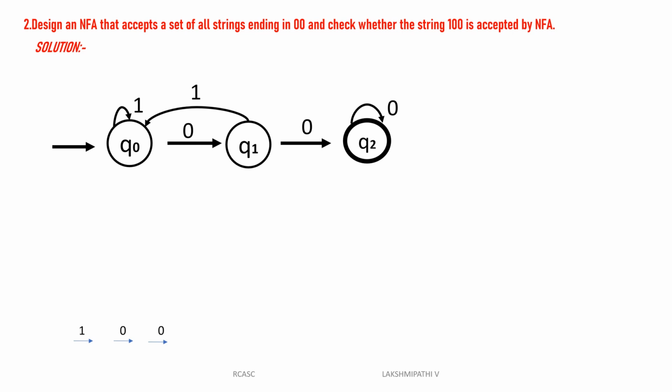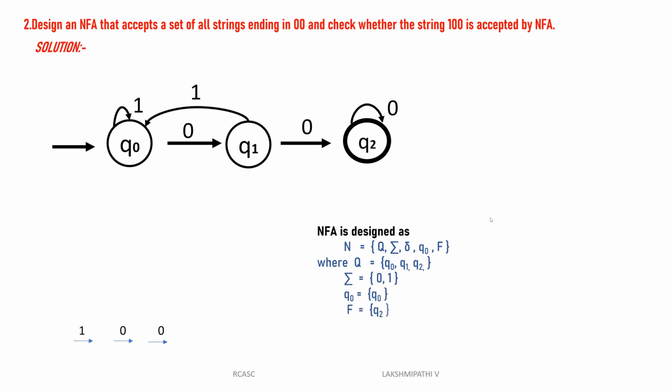Then according to this we can go for defining the DFA, NFA, non-deterministic finite automata. See, that is NFA equal to N equal to Q, sigma, delta, Q naught and F. Then Q is the states Q0, Q1, Q2. Then sigma is 0, 1. Q naught is Q0. Then F is equal to Q2.